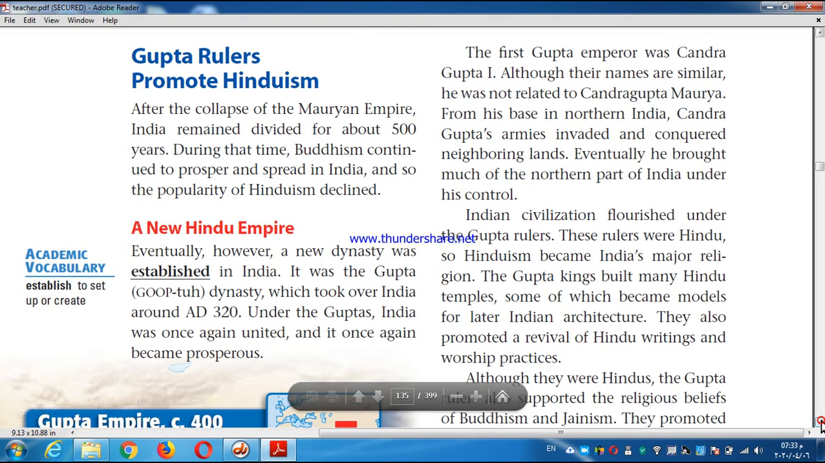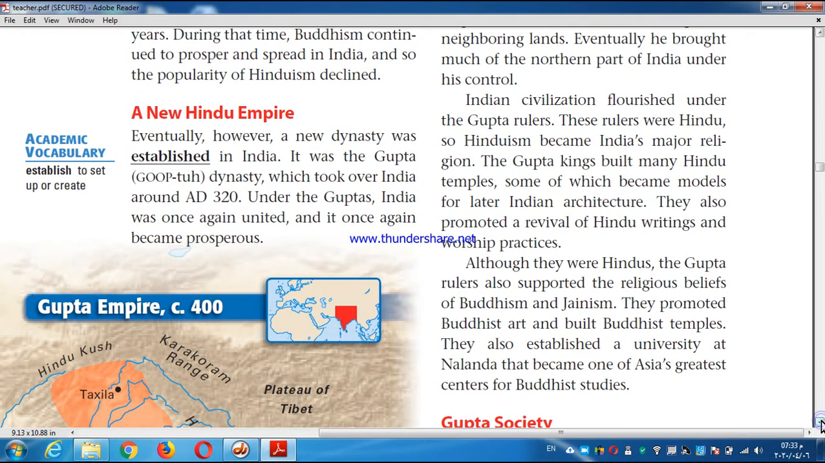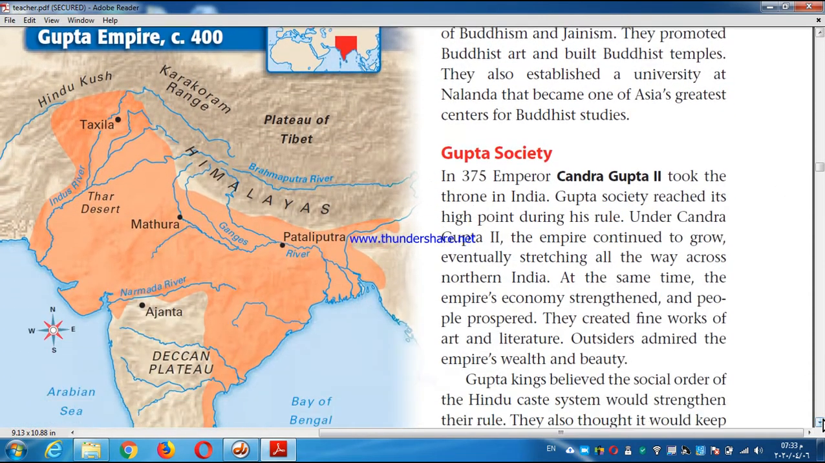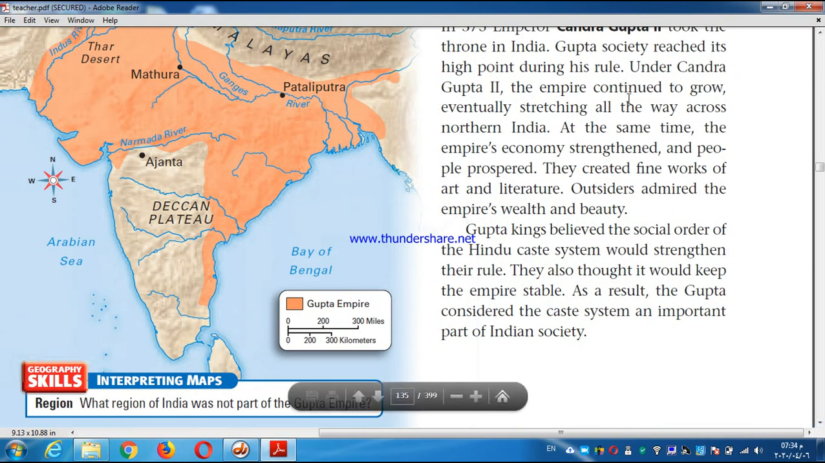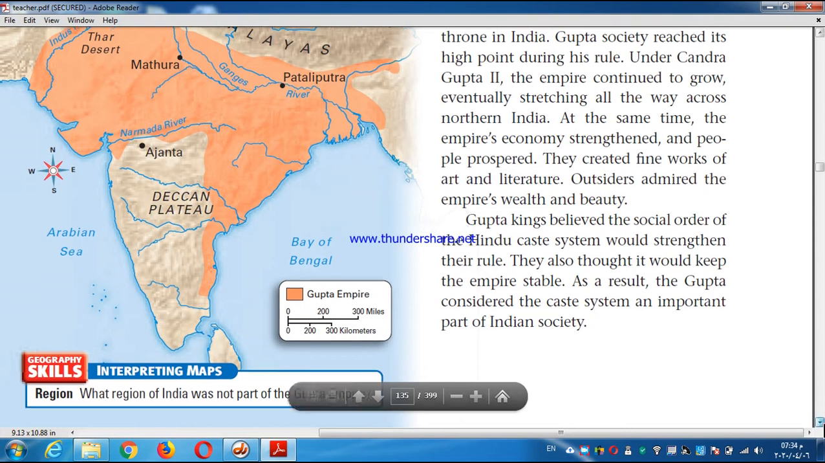So what will happen? Have a look at this. The Gupta society, I told you, reached the highest point of development, and the economy became strong. Why? Because they created fine works of art and literature. But what will happen? A group from Central Asia invaded India.